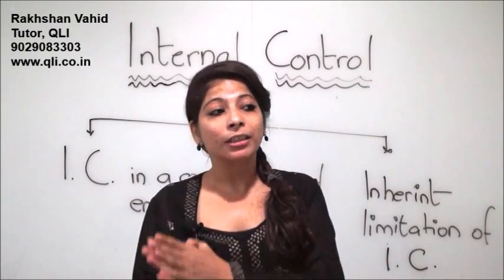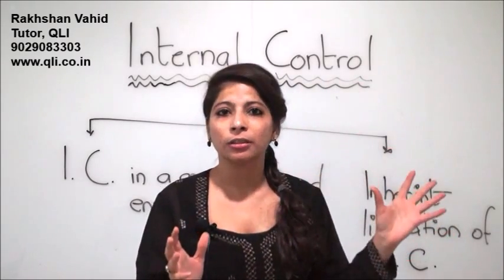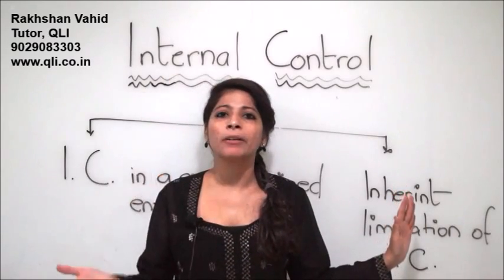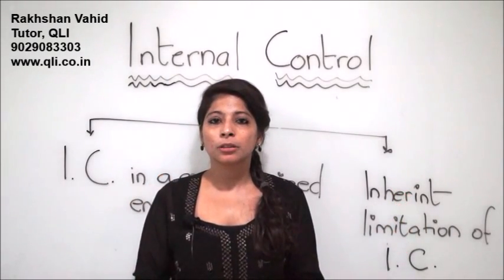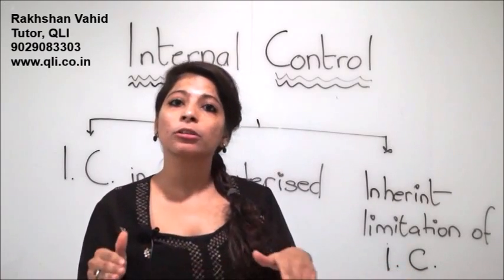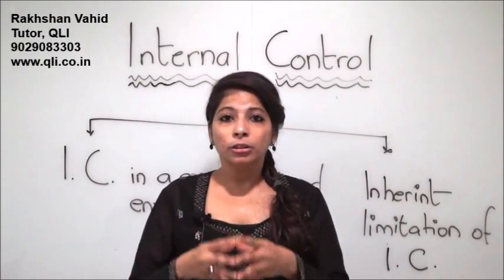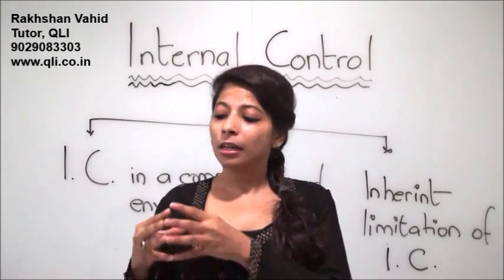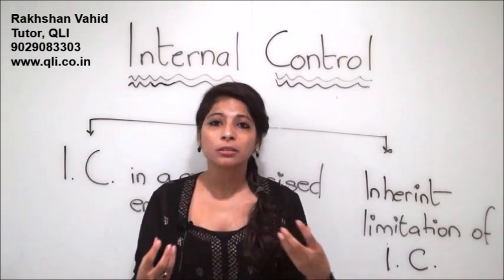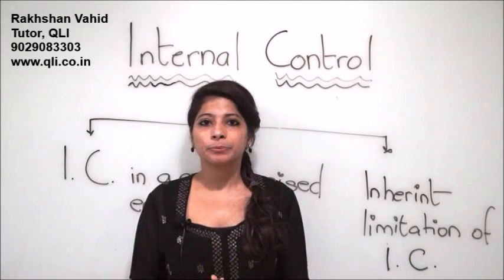In situations where there is a change in the scenario of the business, or a change in the structure of the business process, the entire established internal control, according to the old format, will not serve the purpose. Unusual business transactions will not fall within the ambit of internal control, which is generally followed for the usual transactions. Usual transactions are the ones that the company undertakes in its day-to-day business. Unusual ones are the ones that occur maybe once or twice a year. In those scenarios, internal control will fail.